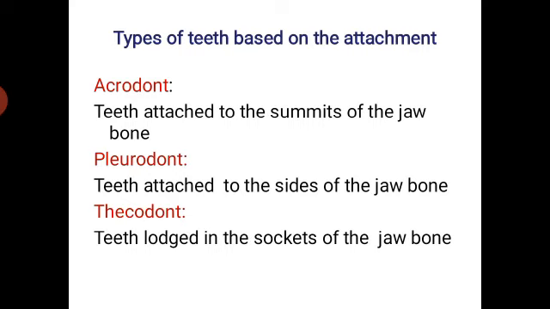The next one is the thecodont. In this type, teeth are lodged in the sockets of the jawbone, and the best example for thecodont type of dentition is observed in the mammals.